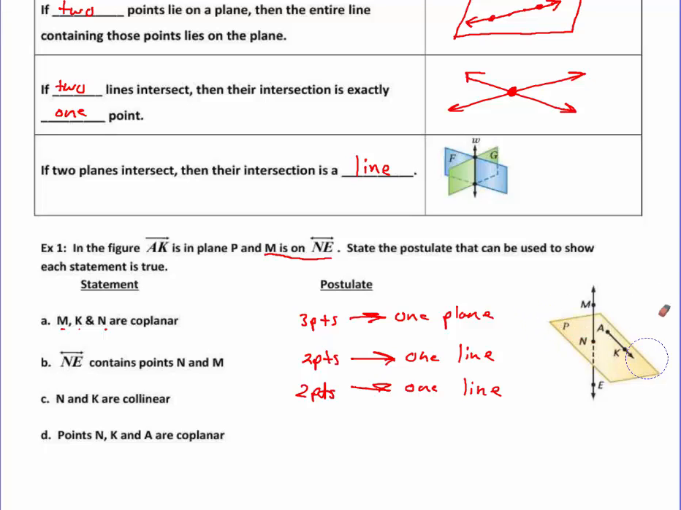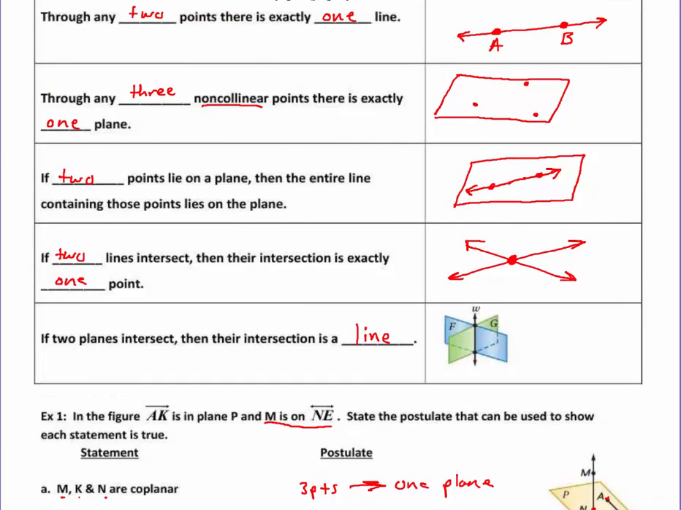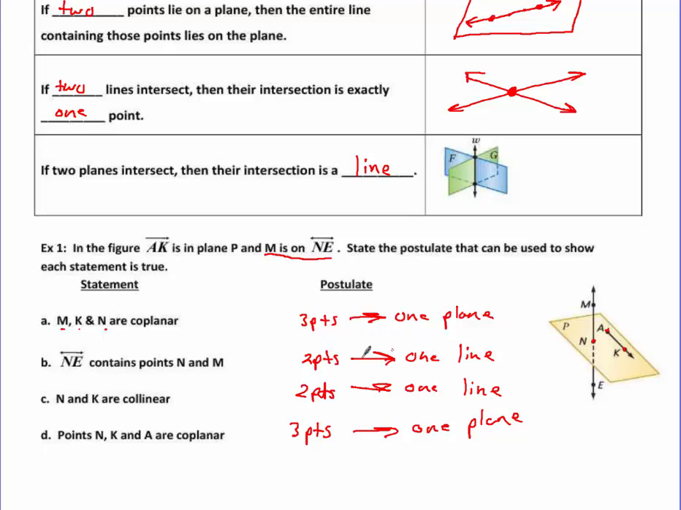So we see N, K, and A, they're already in the plane, and that's another example of 3 points for one plane. And so these are the 2 really important ones that we want to learn, the 3 points in one plane and the 2 points make up one line. The rest of them you're definitely going to need to know, but the ones that come up over and over are the 3 points in one plane, and the 2 points make up one line.